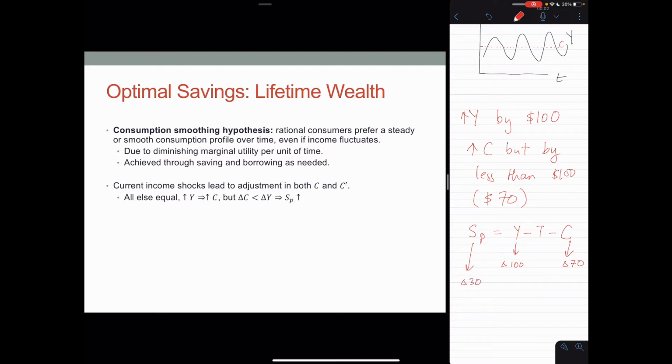So in this manner, we can conclude that an increase in current income, all else equal, will make the consumer save more. You can derive the second result, which says that a decrease in current income will make the consumer save less, which is equivalent to saying borrow more.